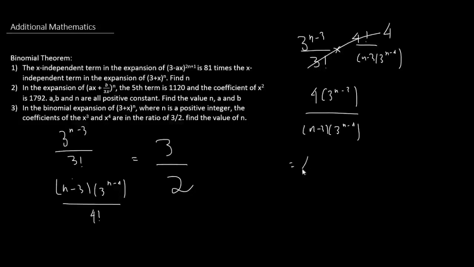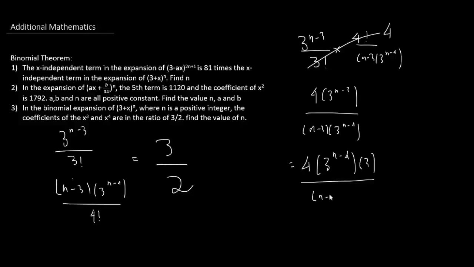So right now, if we have 4 into 3 to the power of n minus 4 and then into 3, right? Because this is actually the same, this is actually 3 to the power of n minus 3, because n minus 4 and then 3 to the power of 1 and then plus 1, that is equal to 3 to the power of n minus 3. But we're only doing this to manipulate the variables.